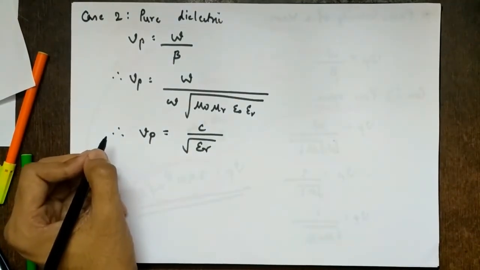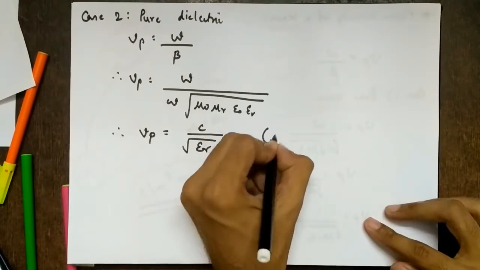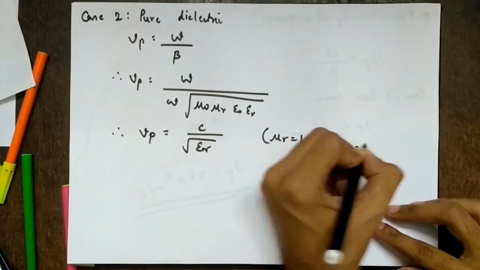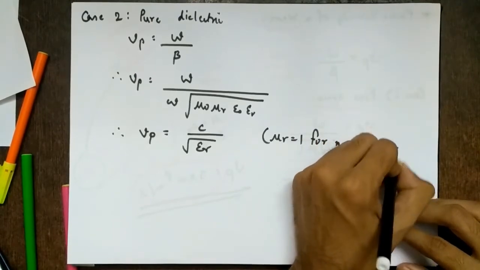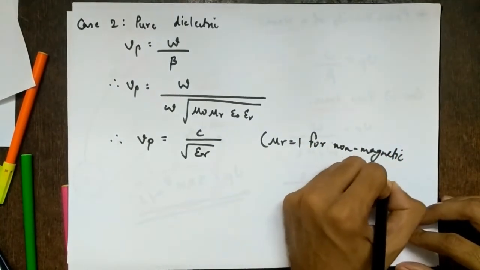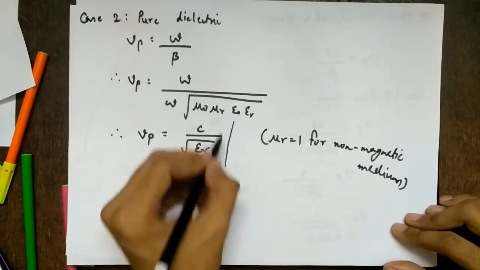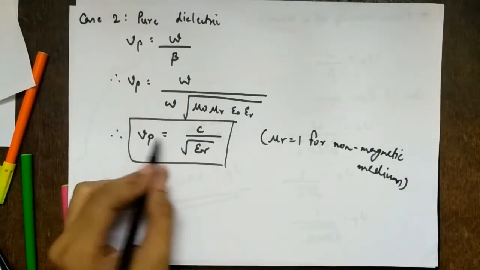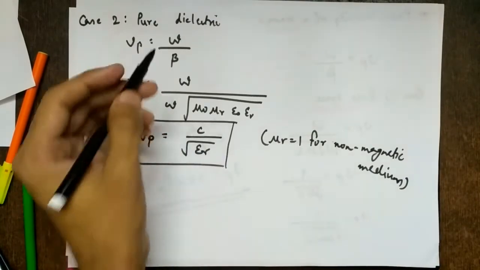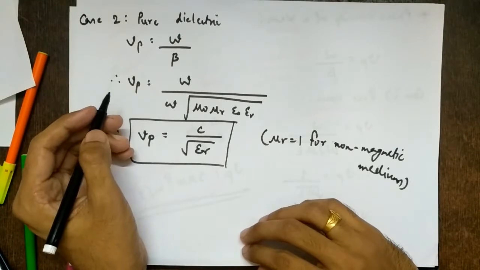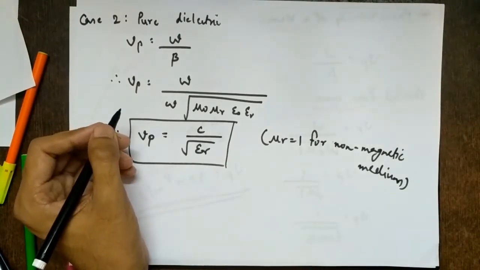Assuming mu r equal to 1. As I said yesterday, usually we have non-magnetic mediums. That is why for a pure dielectric we get Vp equal to C upon root epsilon r. So it is traveling at less than the speed of light. That means in a pure dielectric, the phase velocity is less than the speed of light. That is what we have proved.